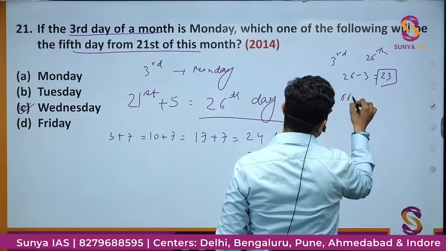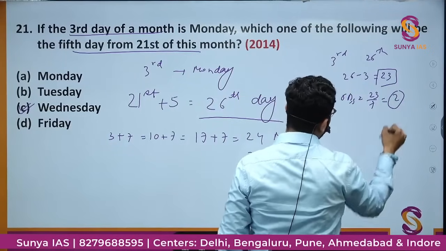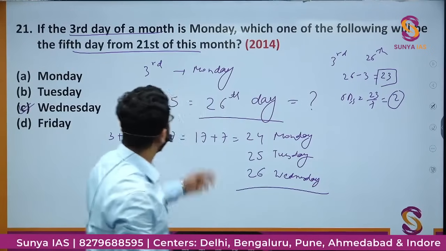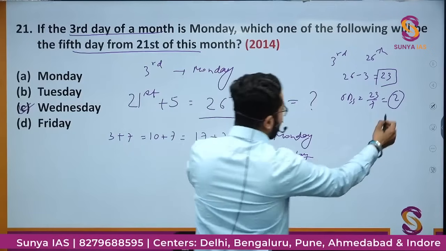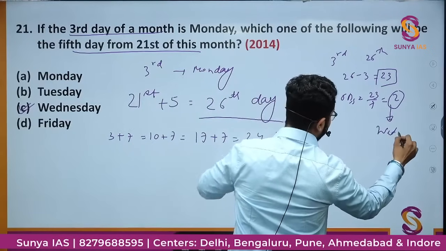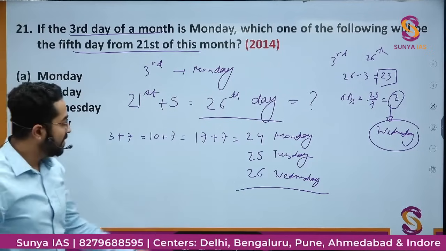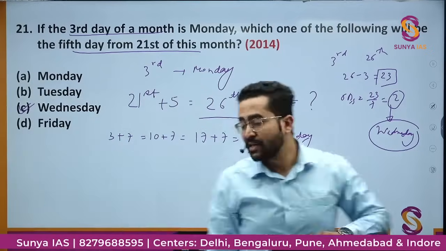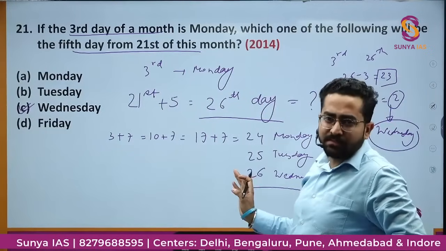So the number of odd days will be 23 by 7, that is 2 remainder. 2 odd days. So if it is Monday, then the first odd day will be Tuesday, the second odd day will be Wednesday. So from any of the methods, you can calculate what would be the day on the 26th of this month. Right? This was a very simple question.